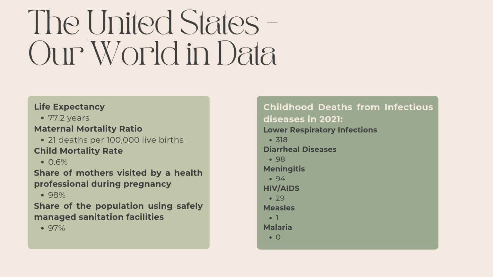And then childhood deaths from infectious diseases in 2021. And so the most deaths that they had was lower respiratory infections and then diarrheal diseases second. So the first one was 318 and then 98. And then following that is meningitis with 94, HIV and AIDS with 29, measles with 1, and malaria 0.